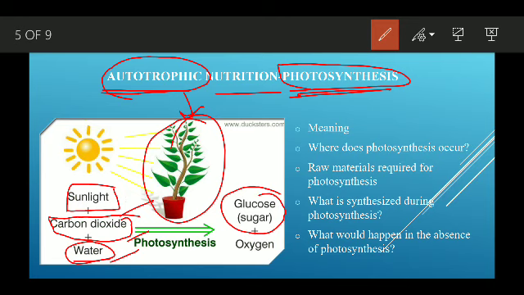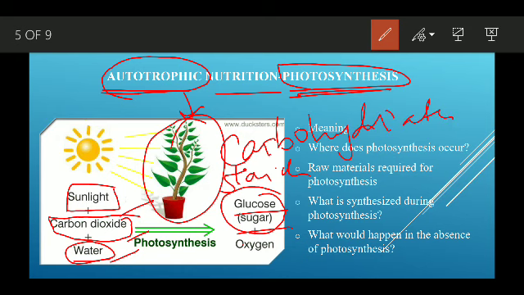Here the food is starch, or you can say glucose or sugar, or carbohydrate, plus oxygen. Okay.